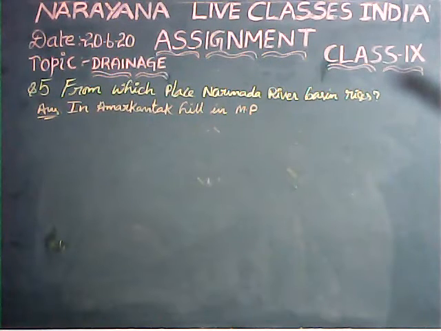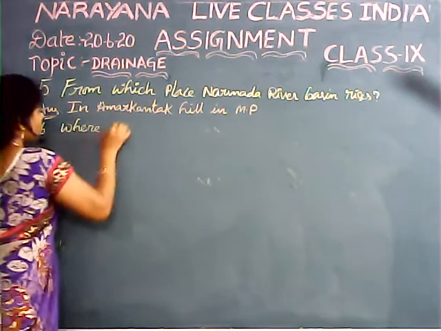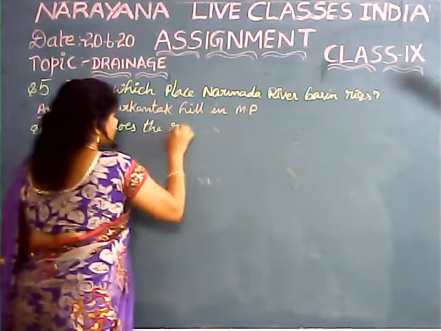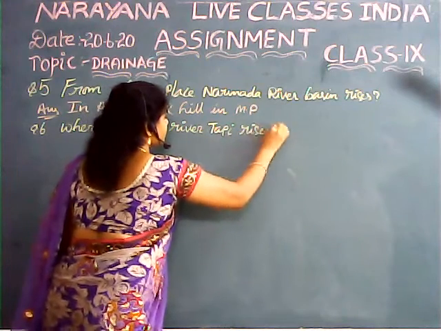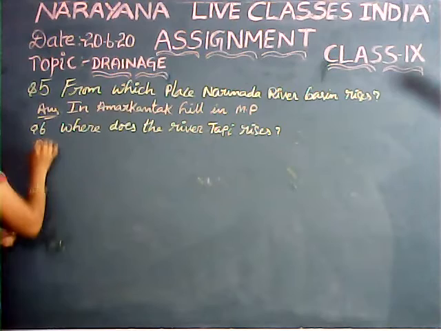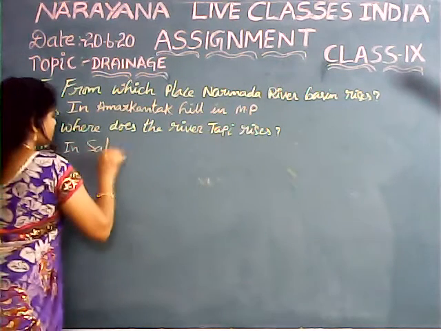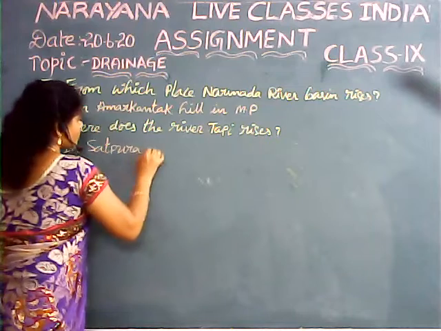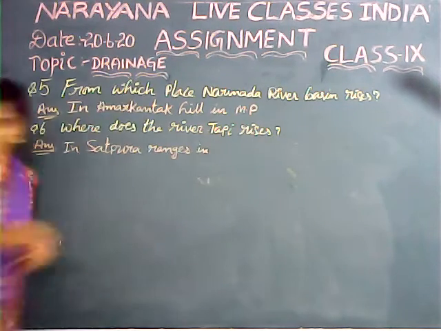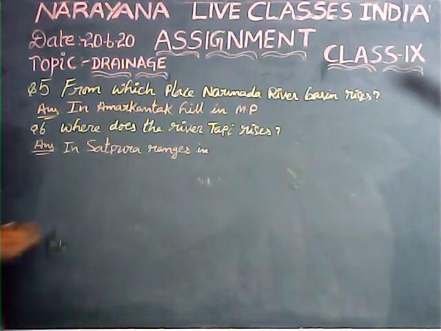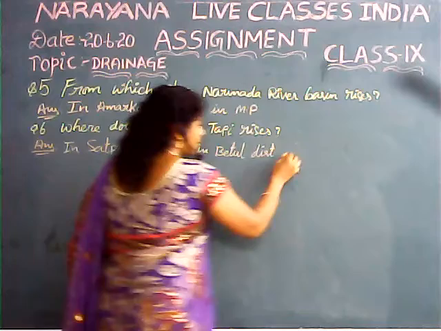Let us see the sixth question: where does the river Tapi rise? The answer is in the Satpura ranges in Betul district of Madhya Pradesh.